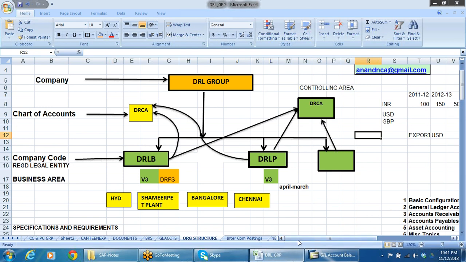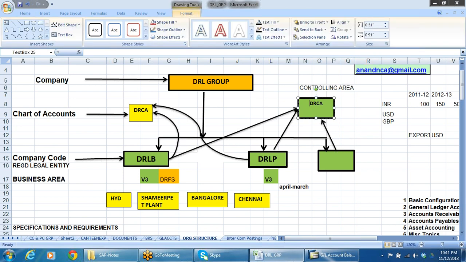Condition number one: whatever company codes you are going to link up to this controlling area should have been linked to the same chart of accounts. For example, these two company codes are linked to this chart of accounts.